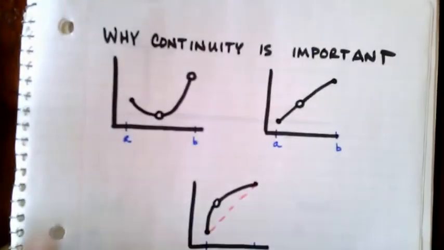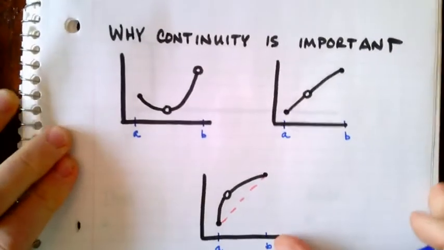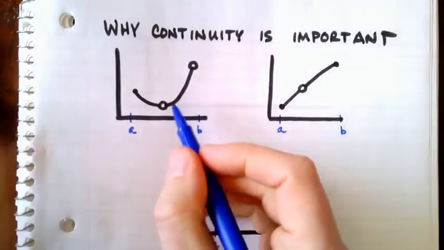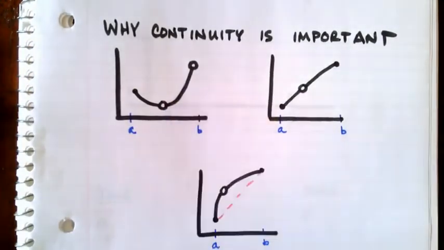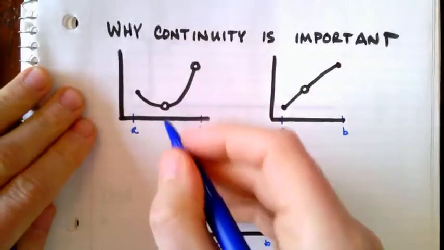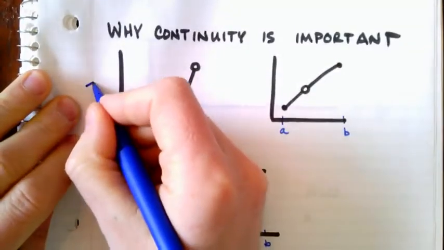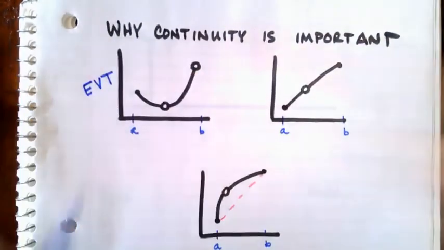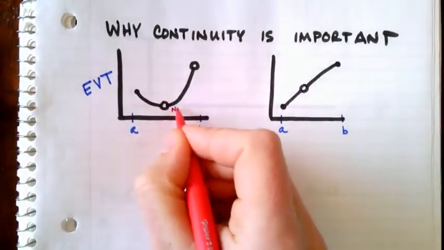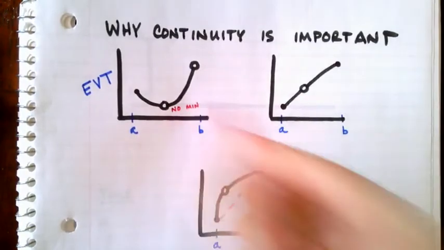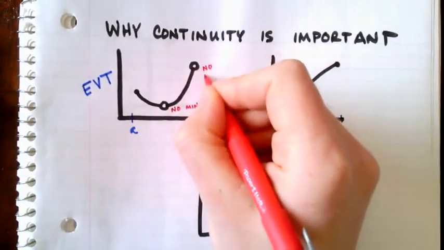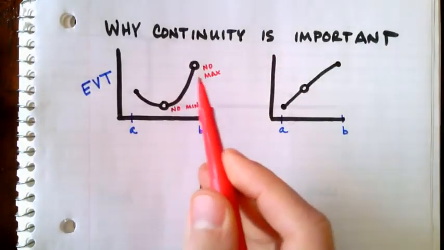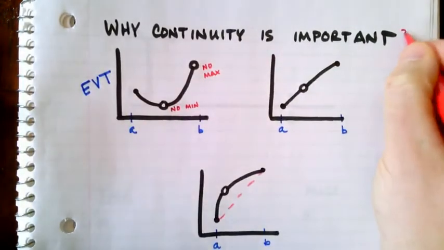Now, I do want to show you why the continuity is important. So here's 3 images. First one, notice that I've made it discontinuous at 2 places. Because this one is discontinuous, it fails the extreme value theorem. Notice that this has no minimum and it has no maximum. So that's why continuity is necessary.